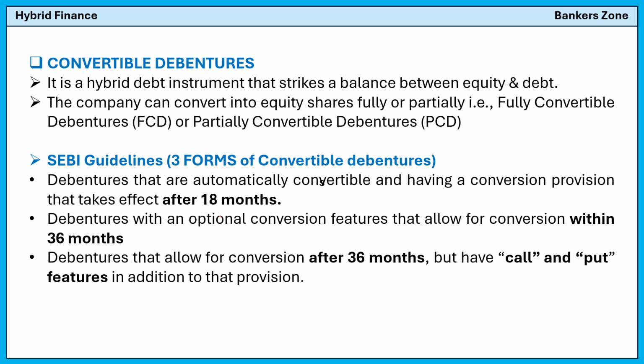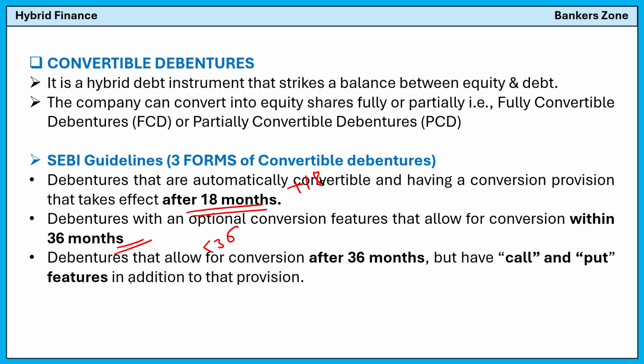Based on that, SEBI has derived 3 forms. First, converted after 18 months. Second, after 18 months but within the time period up to 36 months.